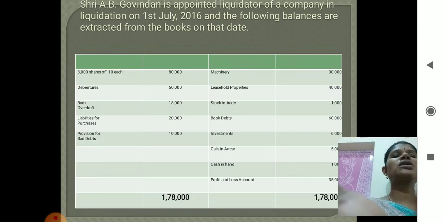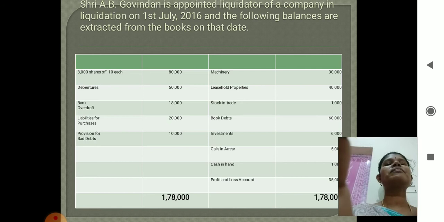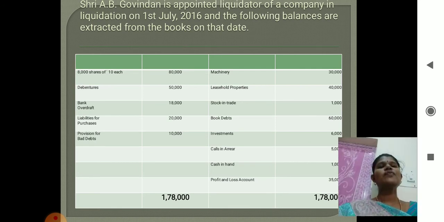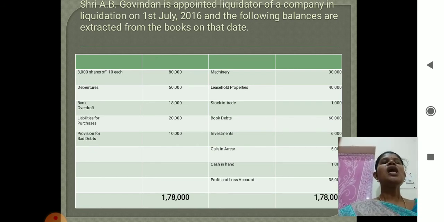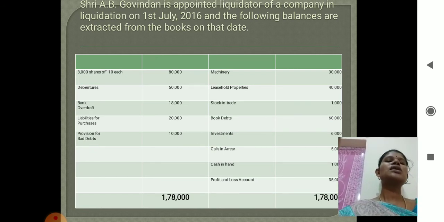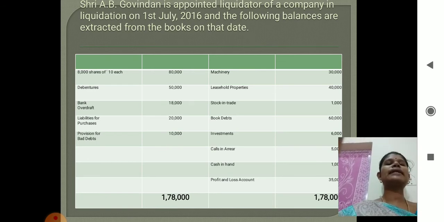And the next one is, when we see one problem, that will be clear for you. For example, A.B. Govindan is appointed as a liquidator of the company in liquidation on 1st July 2013, and the following balances are extracted from the books on that date.